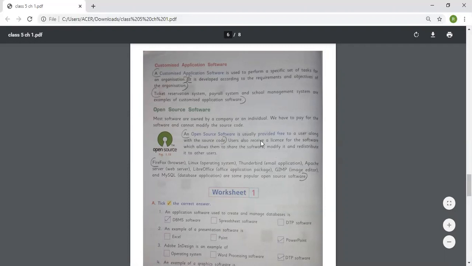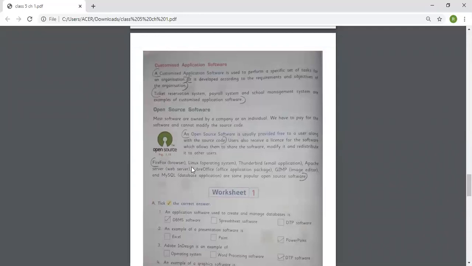The user also receives a license for the software which allows them to share the software, modify it, and redistribute it to other users. Firefox, Linux, Thunderbird, Apache Server, LibreOffice, GIMP, and MySQL are some examples of open source software.